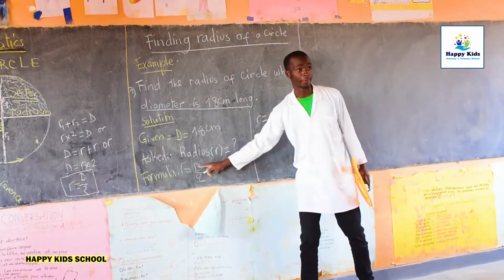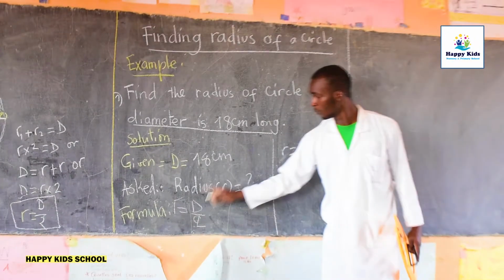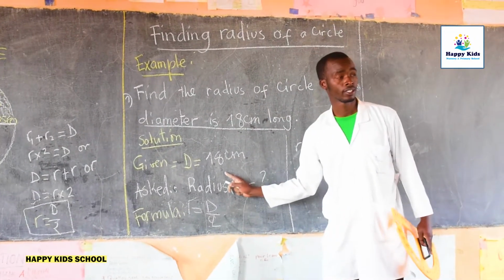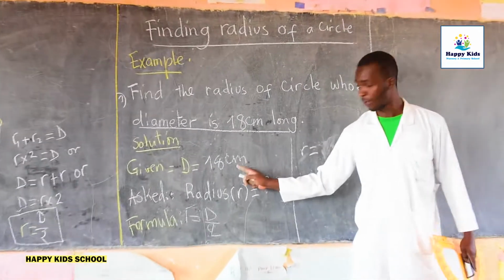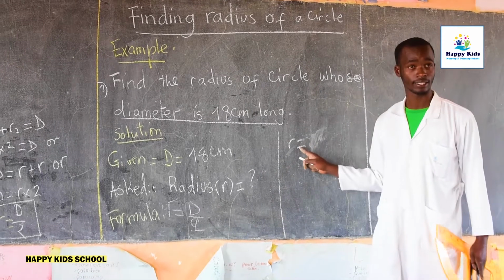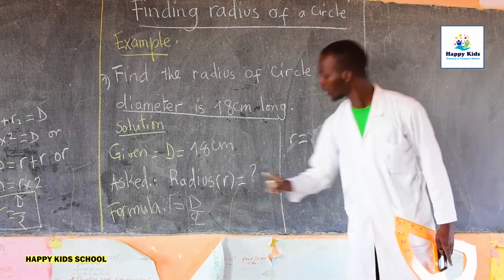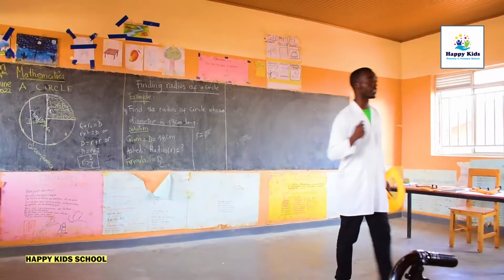We are given the diameter. Is it given? Yes. We are given what? The diameter, which is equal to? 18 centimeters. We are also given this formula. We can now find the radius. Who can replace in this formula to find the radius? Who can use the formula to find the radius?